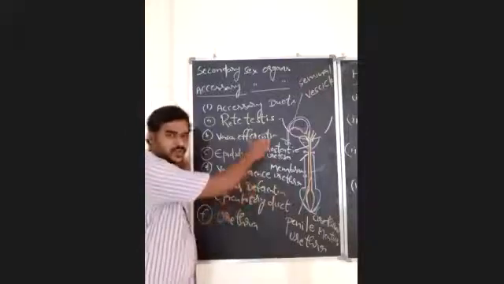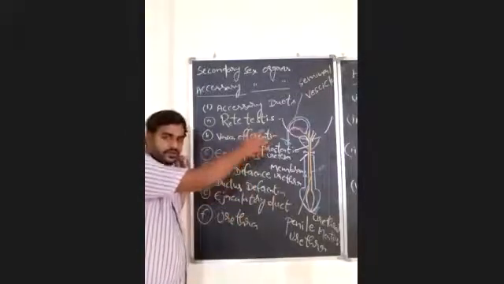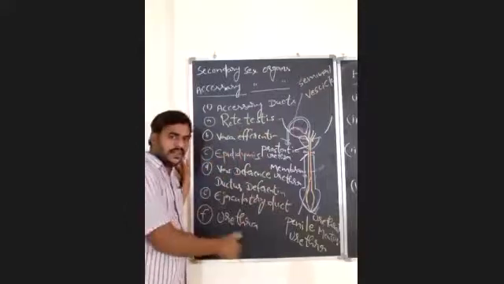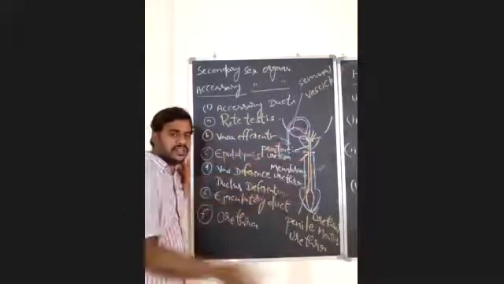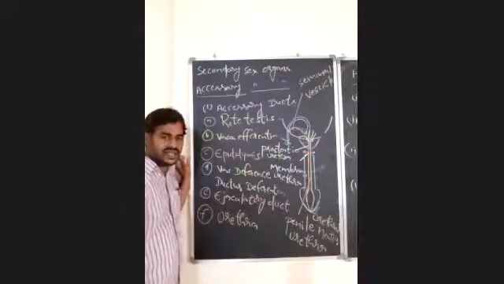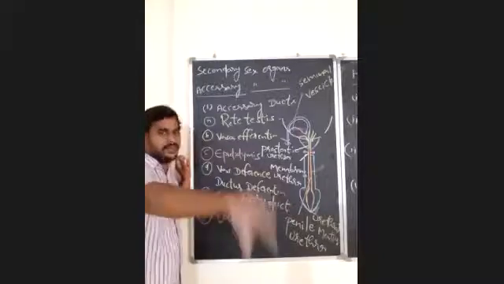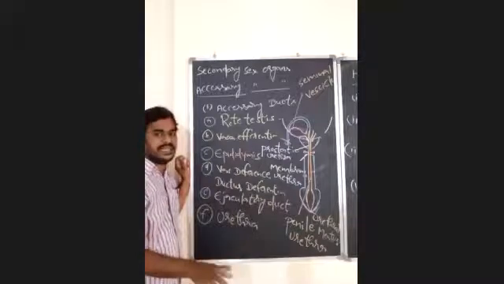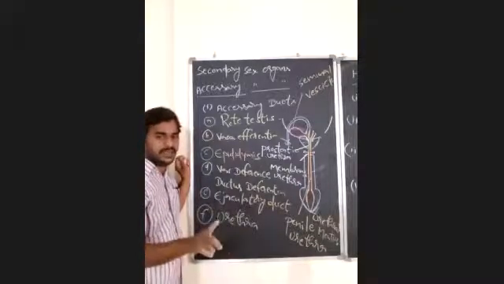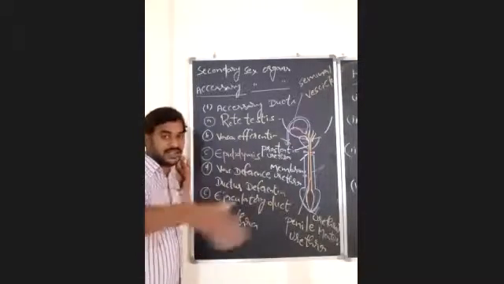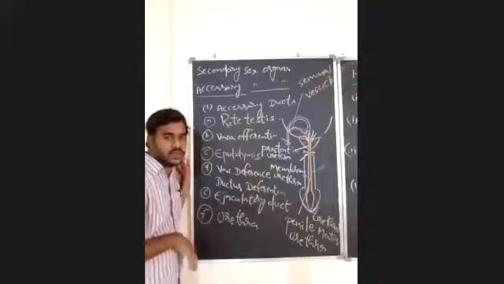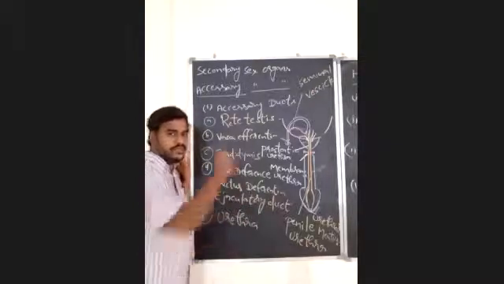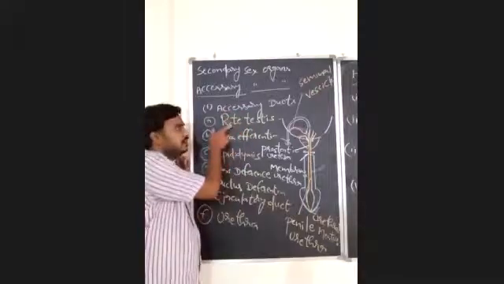The spermatozoa are produced in the seminiferous tubules of the testes, and they have to be released or ejaculated into the female genital tract. For that, it requires a passage. So all these accessory ducts will form a passage, a way, a path for the transport of spermatozoa from the seminiferous tubules.